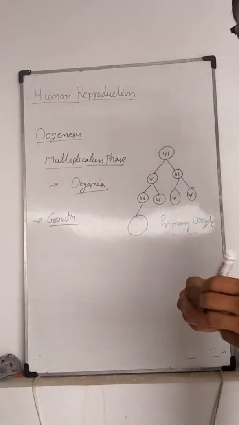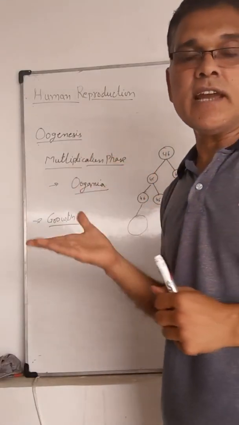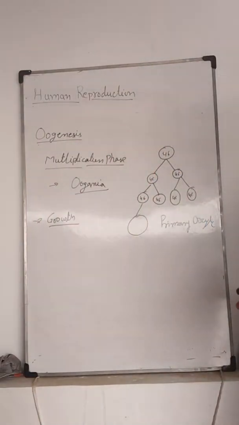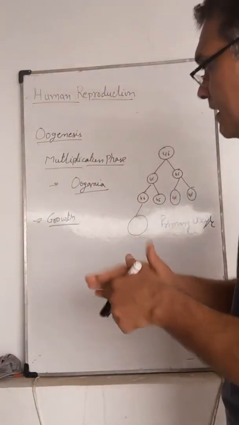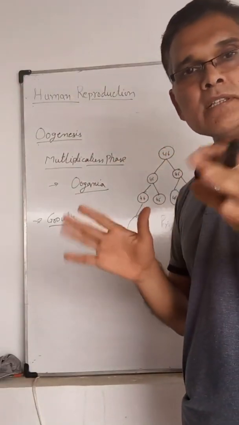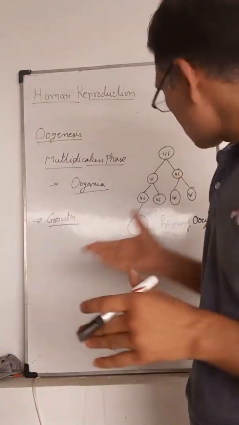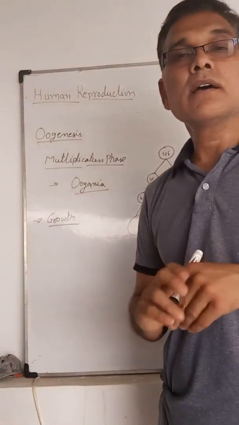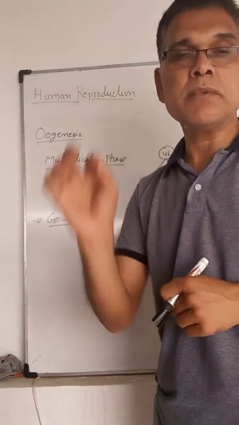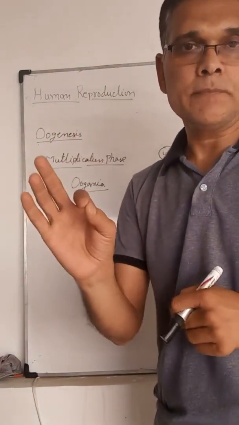This is the first resting stage inside oogenesis. During this stage, after the birth, out of the millions of oogonia, or primary oocytes, many will degenerate. Only 60 to 80,000 primary oocytes will remain.